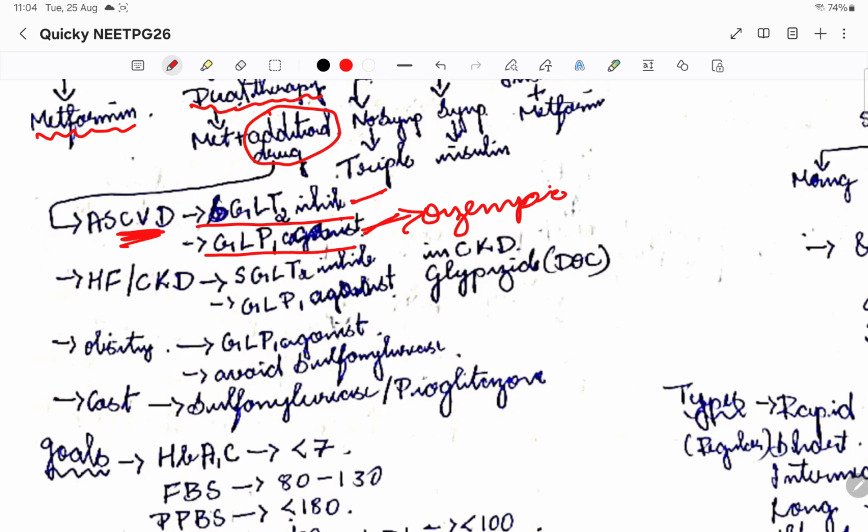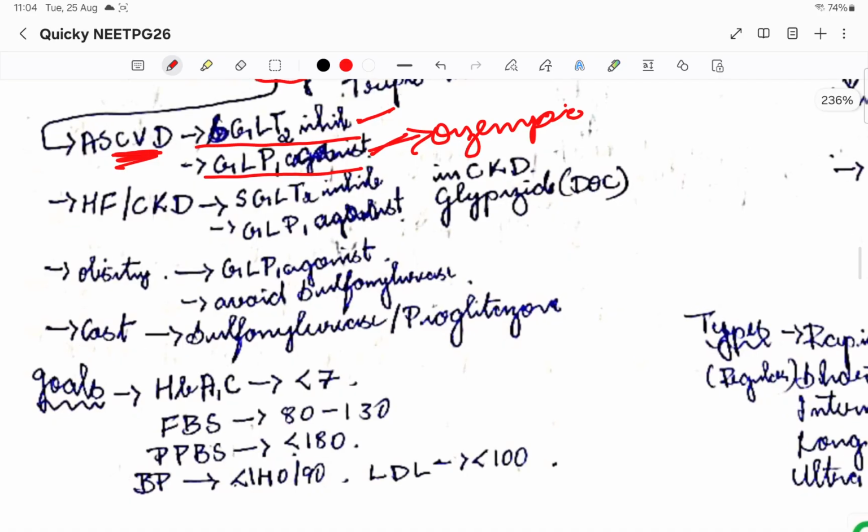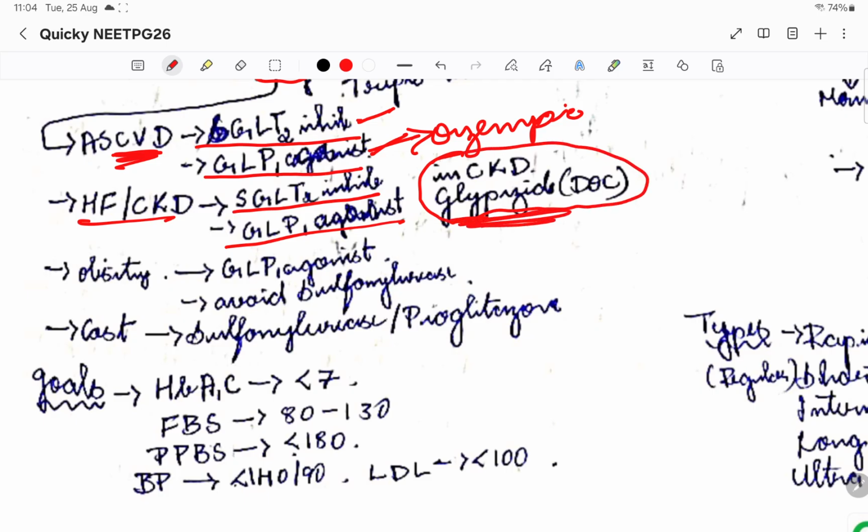Okay, along with metformin. So then for heart failure and CKD patients, SGLT2 inhibitors and GLP-1 agonists can be given. In CKD specifically, glipizide is the drug of choice. Okay, please remember, glipizide will be the drug of choice with respect to CKD.